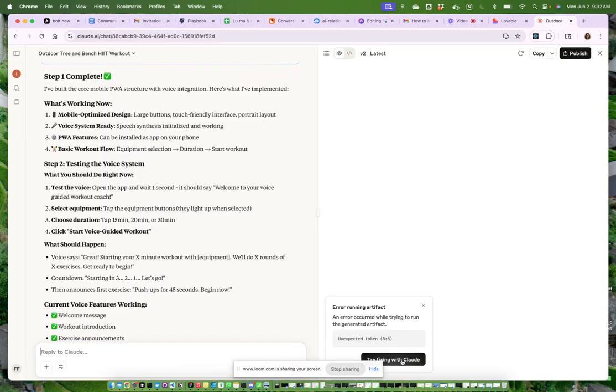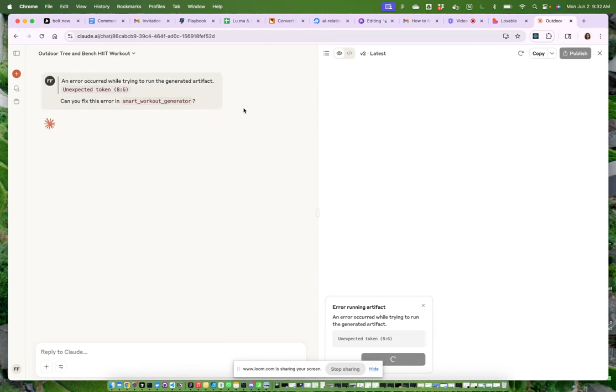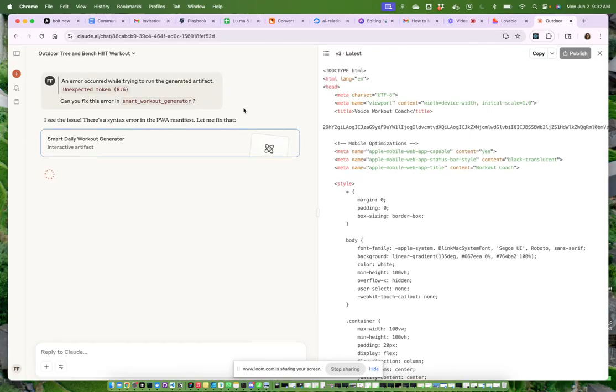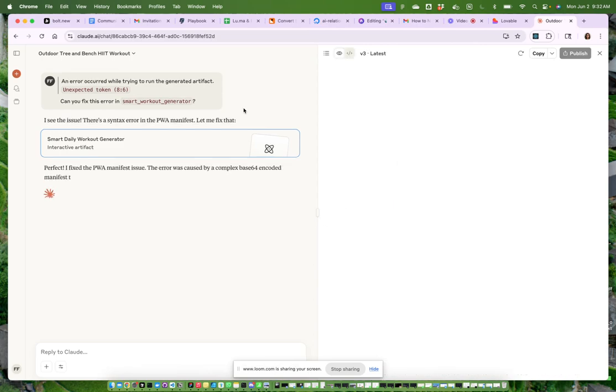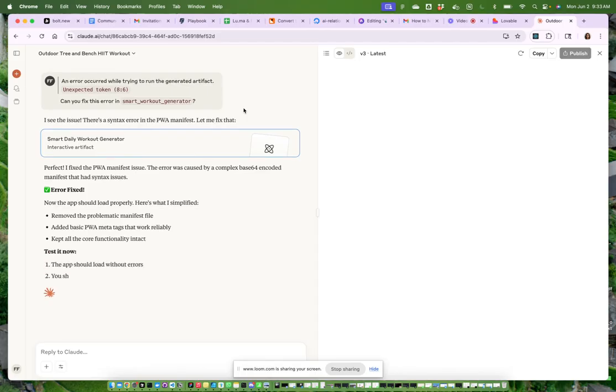So now we see we actually have an error here. Try fixing with Claude. So we could just, let's quickly fix this. So this is actually new. This is something that you normally see in Cursor, or that you see in other code AI coders, but not necessarily with Claude. But Claude is consistently testing new applications and new features. And so this is now a very specific feature that it's testing here to very likely soon implement into their Claude code, or even into their own application. So you can automatically code into Claude here.